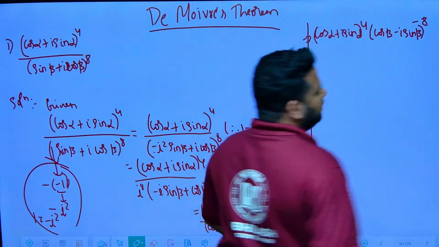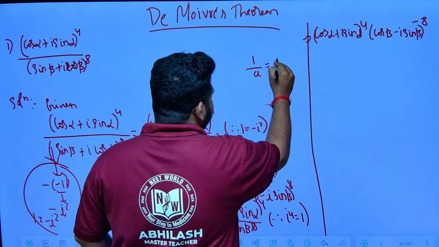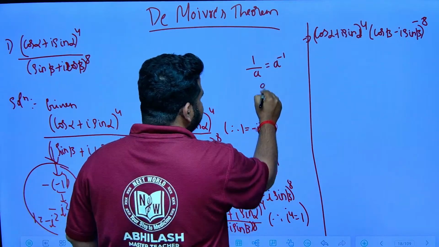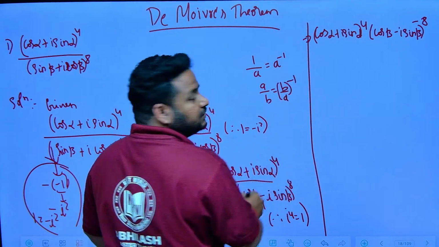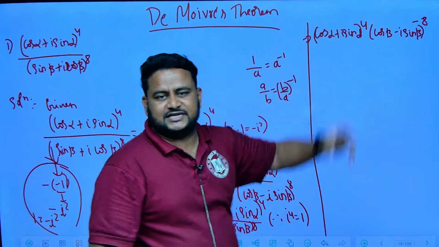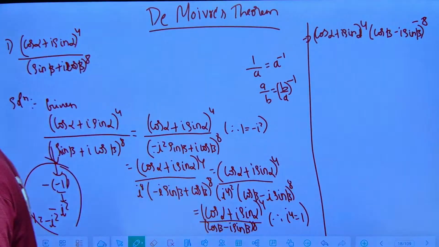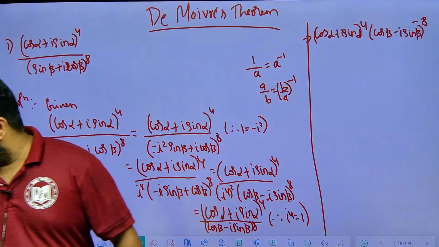If it comes up, it will become minus 8. See, if I am having 1 by a, if I take it up, it will become a to the power of minus 1. Or if I am having a by b, if I take it like this, it will become (b by a) to the power of minus 1. That is what I have done here. So if it comes up, the power of 8 will become minus 8, correct? So that is what I have done here.